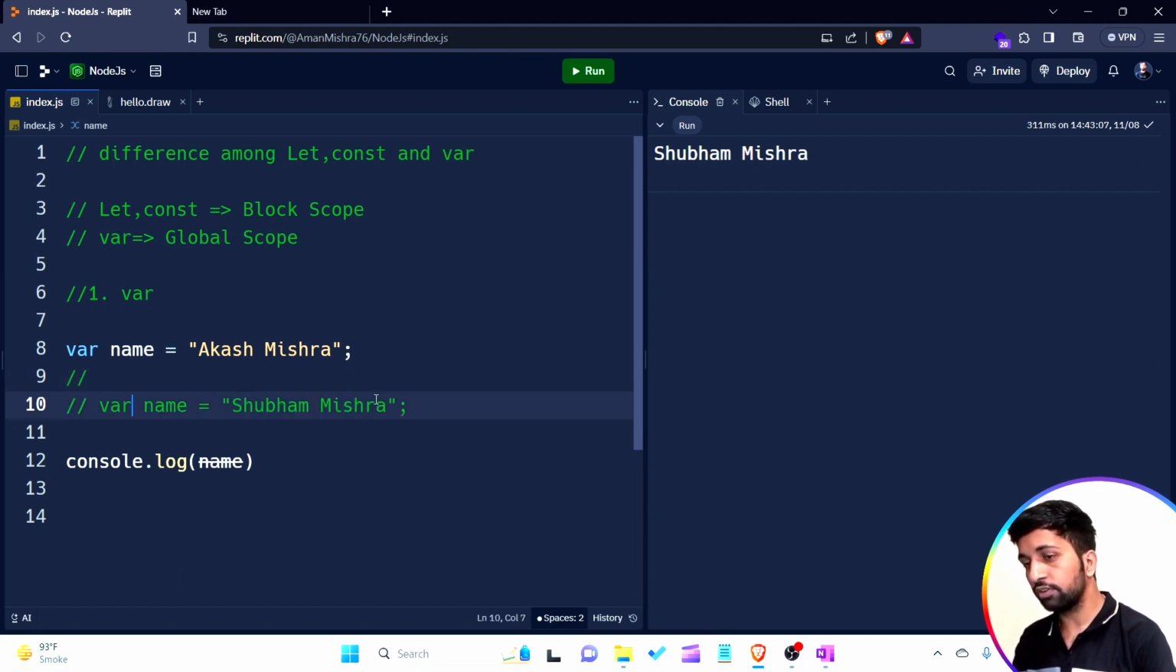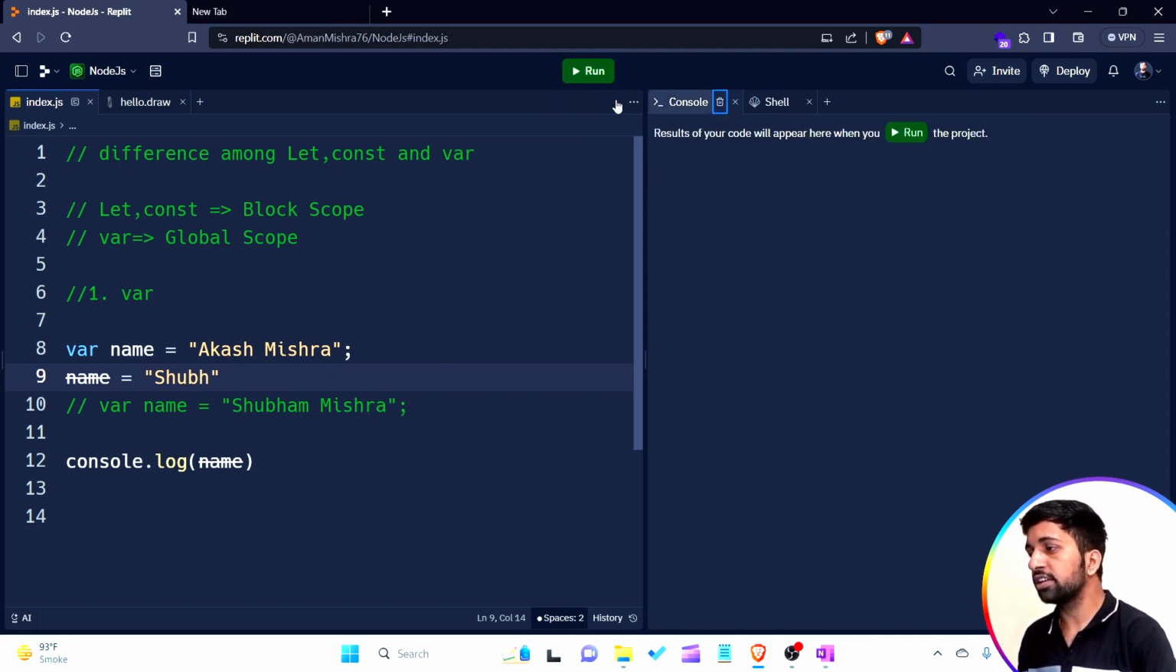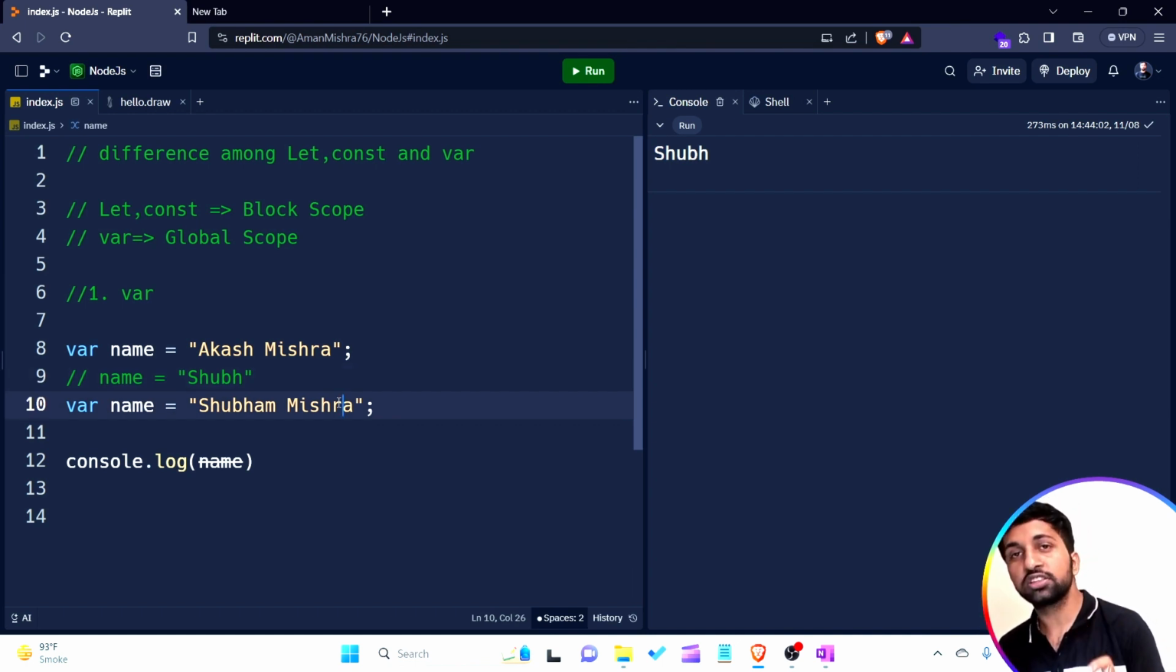If I want to update the value, simple, I'm writing name is equal to Shubh, and let's see the output. We are able to update that value. If I want to update by using the name keyword, I'm just writing the new value, so we are able to update the value of a name variable, as well as we are able to redeclare a variable which is created by using a var keyword.